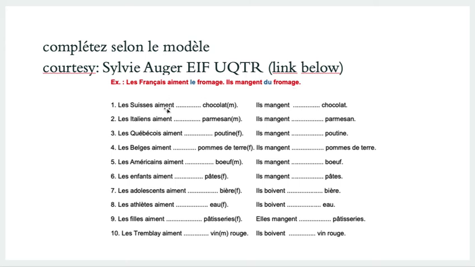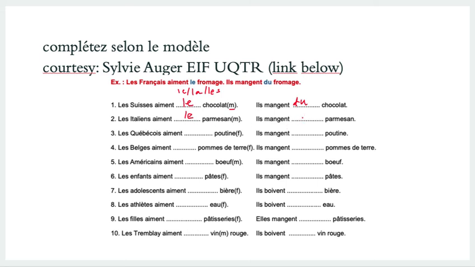So, les Suisses aiment le chocolat. So again, we're going to be using article défini here, right? The le, la, les, because I'm talking about likes and dislikes in general. So that would be le, because again, it tells you right there. Ils mangent du chocolat, right? They're eating some chocolate. Les Italiens aiment le parmesan, right? Likes and dislike.